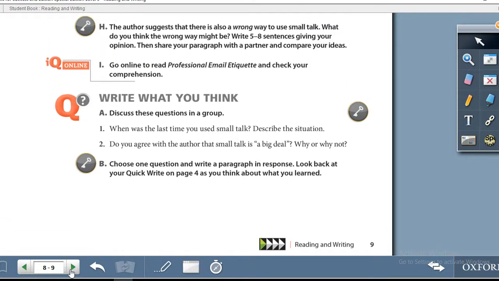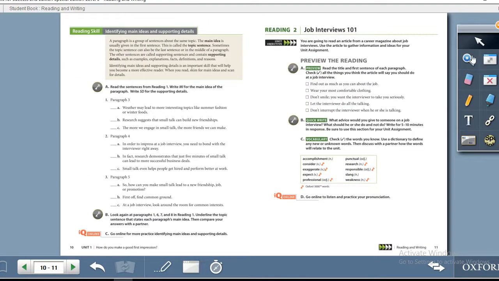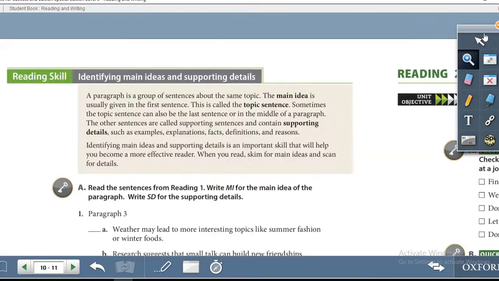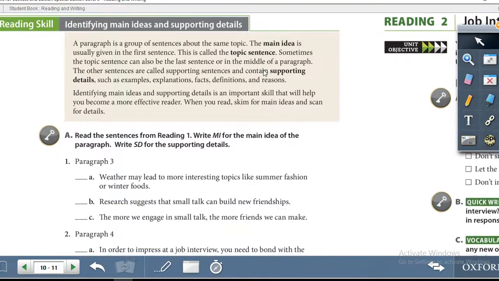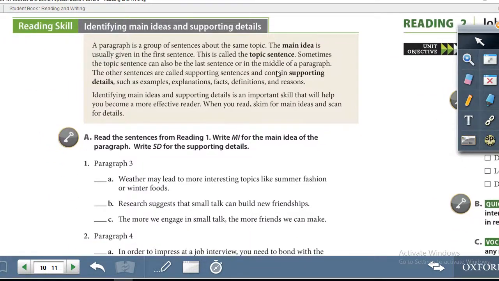Let us turn over to page number 10. Right, page number 10, we have your reading skill for reading 1. The reading skill, identifying main ideas and supporting details. It says a paragraph is a group of sentences about the same topic. The main idea is usually given in the first sentence. This is called the topic sentence.